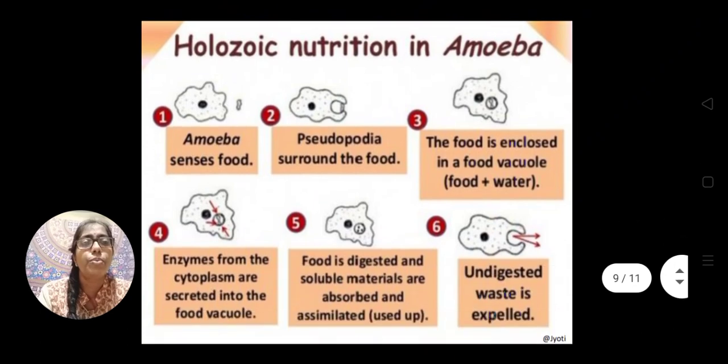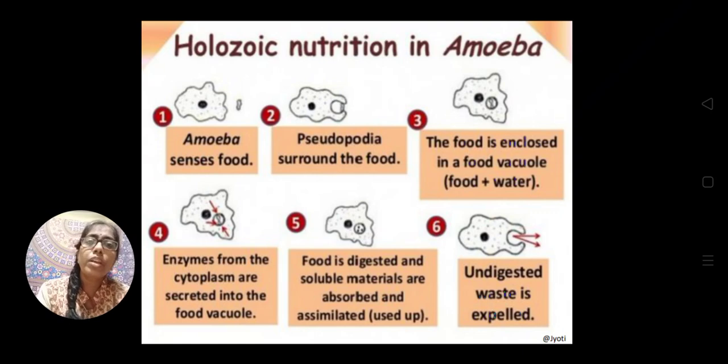Here I can show you a simple example. This is holozoic nutrition. Holo means complete, zoic means animal, so complete animal-like nutrition. Here I have given you the example of amoeba. In the first diagram you can see that there is a food particle and the amoeba cell is there.